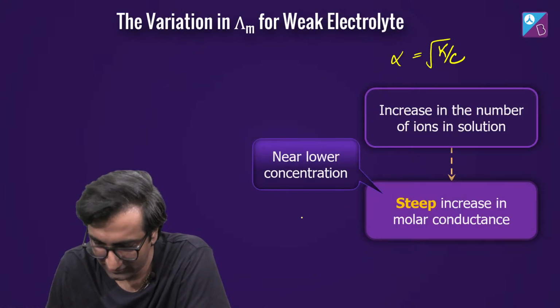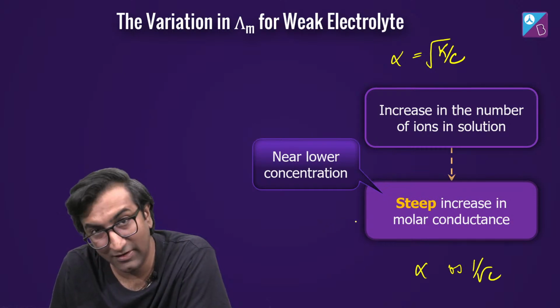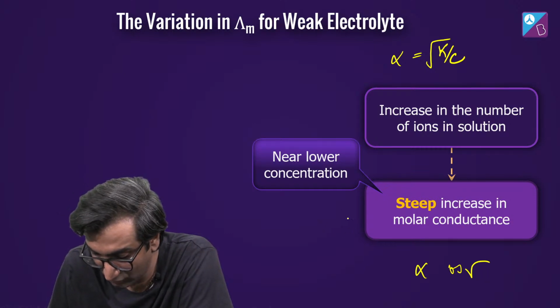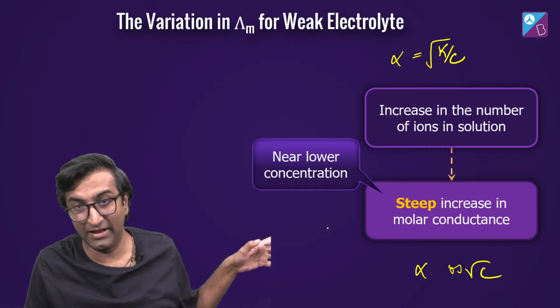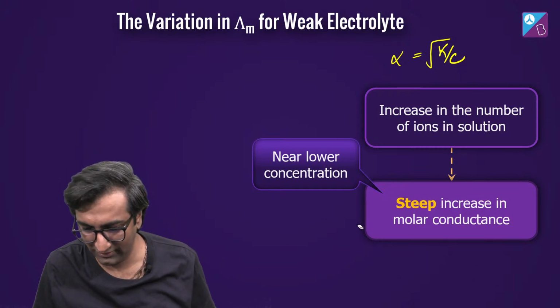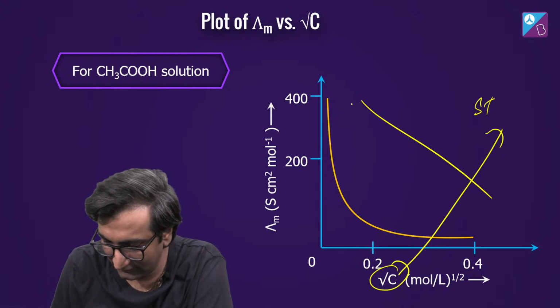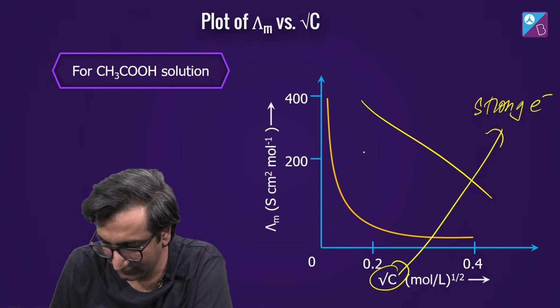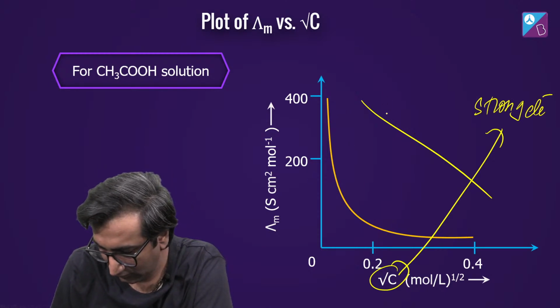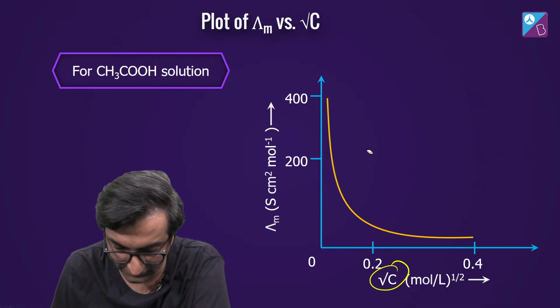Look, I'm not plotting versus 1 by root c. If I plot versus 1 by root c, it'll be a straight line. I'm plotting versus root c. Don't get confused by the math. I'm not plotting alpha, I'm plotting lambda. These are two different things. There's a reason I'm doing this, because for strong electrolytes this is going to be relevant. That's why I'm plotting root c. Cool, we'll look at that in a moment.